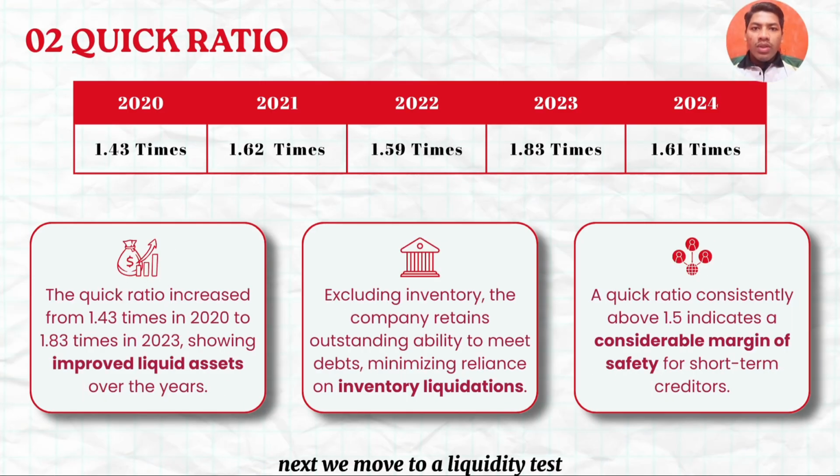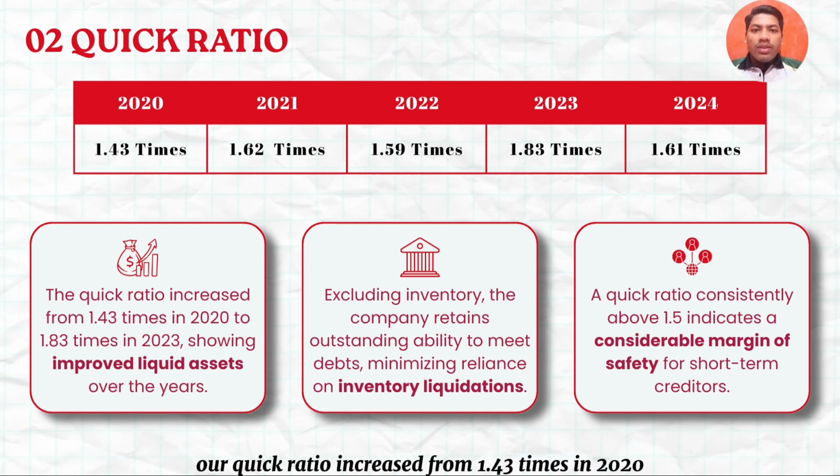Next, we move to a liquidity test, the quick ratio. Unlike the current ratio, the quick ratio excludes inventory from current assets because inventory can take a significant amount of time to liquidate. This measures our ability to pay off short-term debts purely through cash and highly liquid receivables.